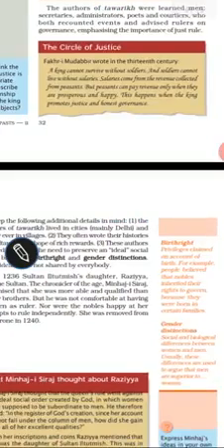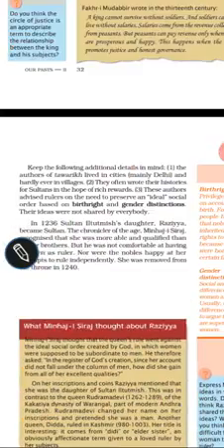Keep the following additional detail in mind. The authors of Tawarikh lived in cities and hardly ever in villages. Mostly the authors who wrote down these Tawarikh lived in Delhi, and they often wrote their histories for the Sultan in the hope of rich reward, or maybe they wrote the history of the Sultan for getting a rich reward from them.